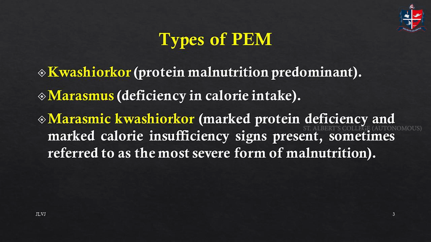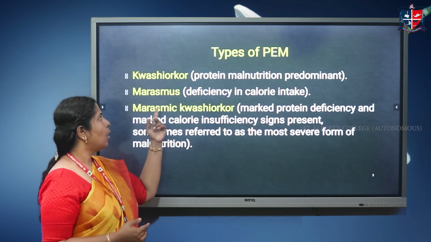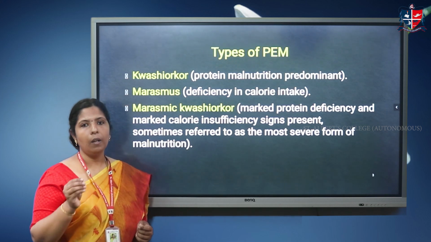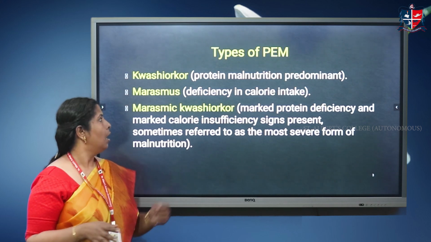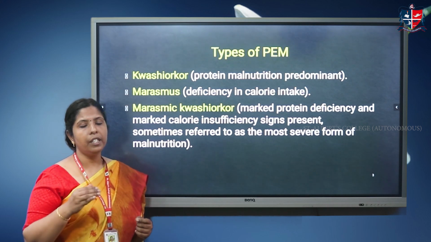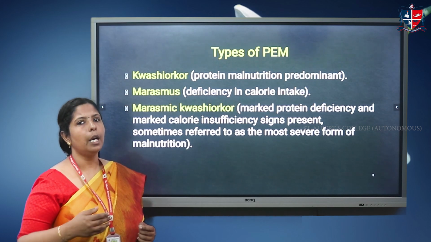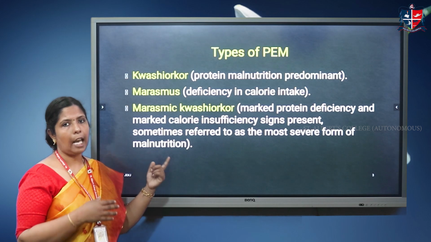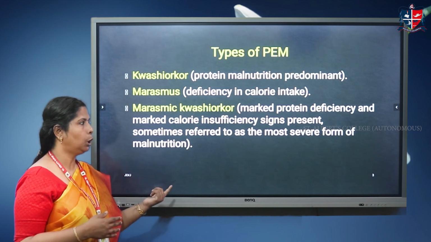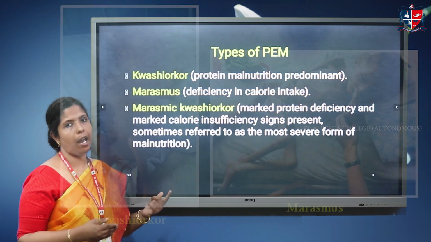So mainly it is of three kinds: Kwashiorkor, marasmus, and marasmic Kwashiorkor. Kwashiorkor means the diet is deficient in protein while other nutrients are met. Marasmus is deficiency in calorie intake. Because of poverty, they are not getting enough food. The third can occur with both, marasmic Kwashiorkor, where both the protein deficiency and the calorie requirement are not met.